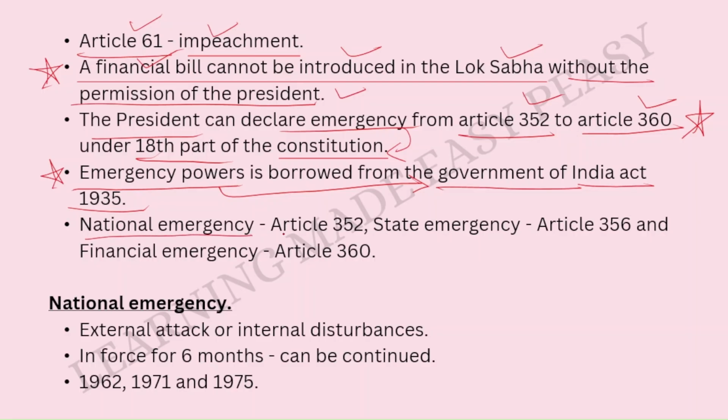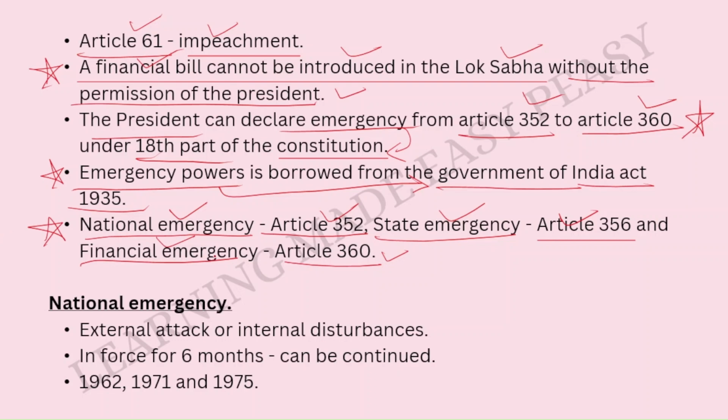National emergency is Article 352. State emergency is Article 356. So Article 356 stands for state emergency, and finally we have financial emergency, that is Article 360.